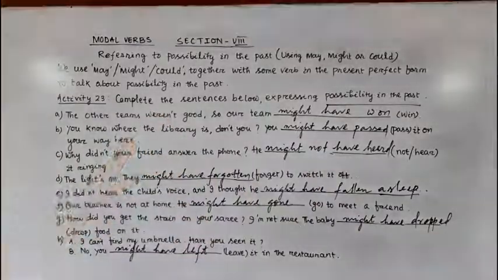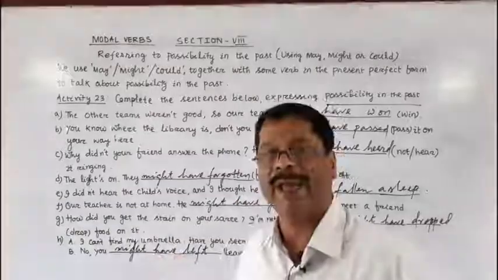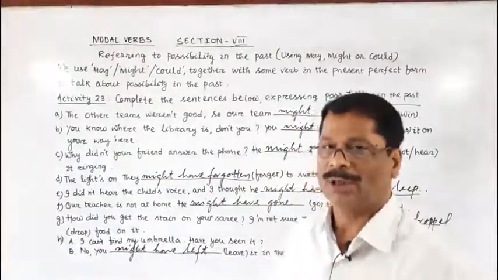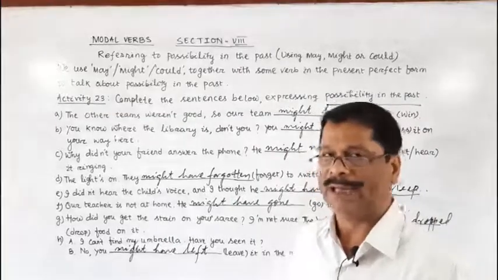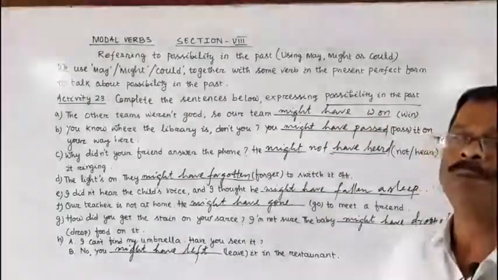Clear? So what have you understood? You have understood we use may or might or could plus V1 to indicate present possibility or future possibility.